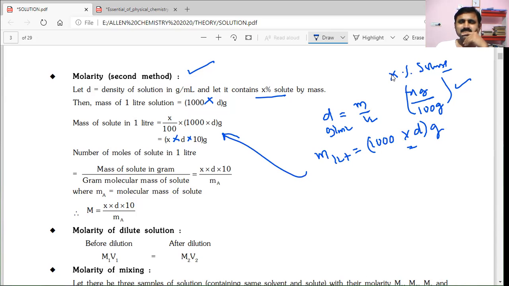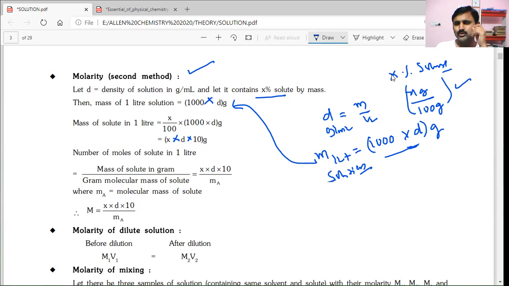Okay. After that, the number of moles of the mass of solute per 1 liter is calculated. This is the mass of 1 liter solution they have given. And what is the mass of solute in 1 liter?